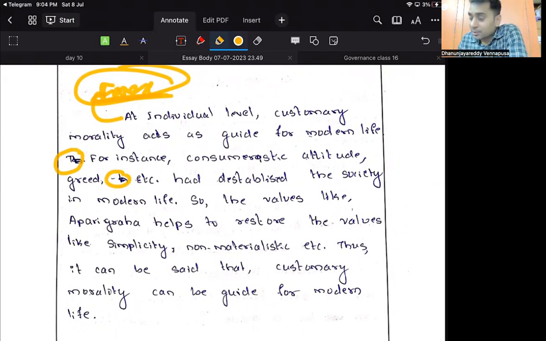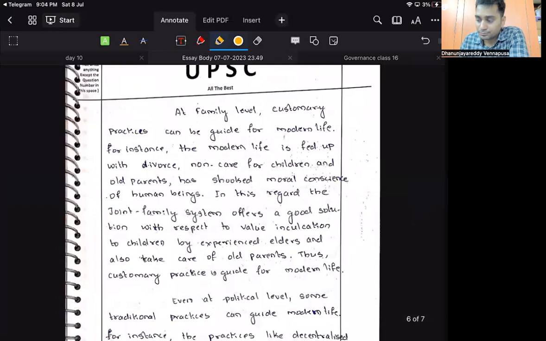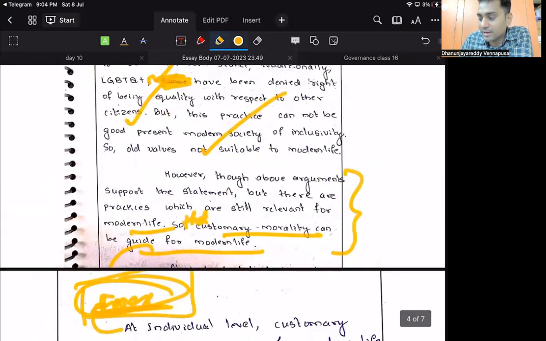For instance, consumeristic attitude, greed, etc. had disturbed the society in modern day life, destabilized. So the values like aparigraha help to restore the values like simplicity, non-materialistic things, etc. Good. Thus it can be said customary morality. Very good. Similarly, where is the connecting paragraph? You have forgotten the connecting words altogether. Connecting paragraph is missed here. Why? You have shifted a U-turn here.